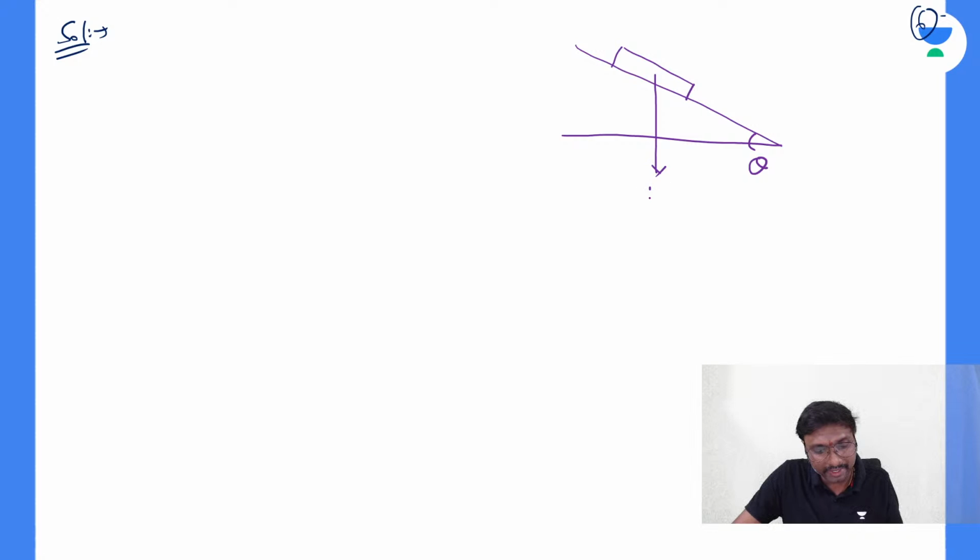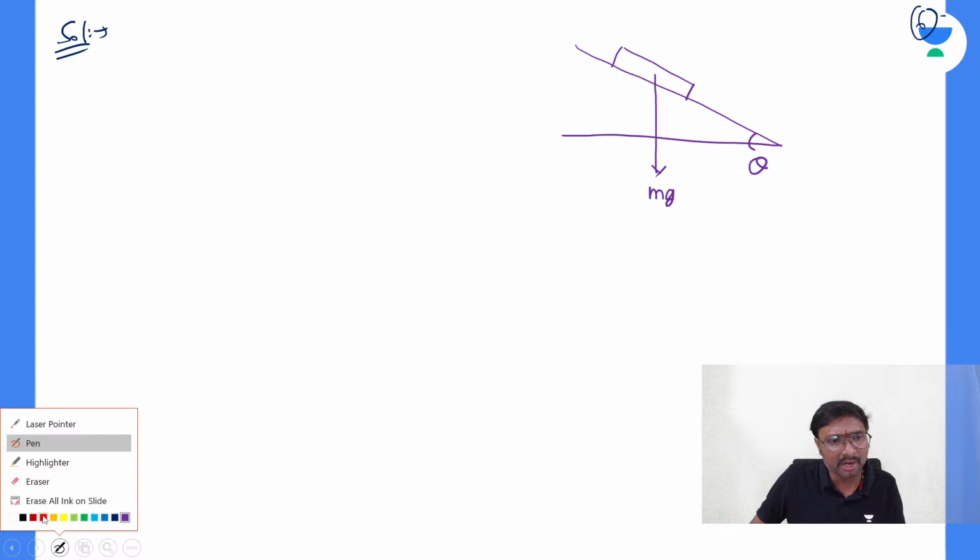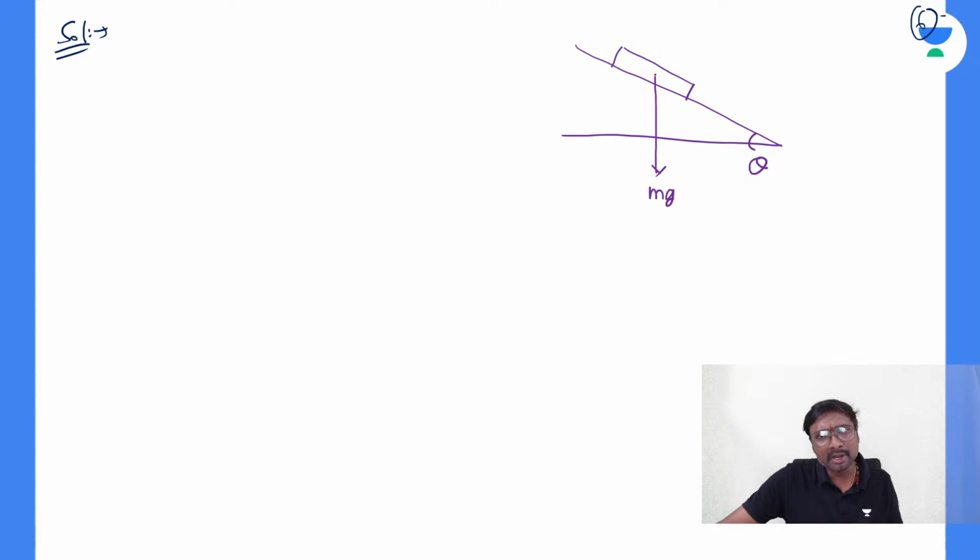This is your mg acting in the vertically downward direction. Now tell me, what are the components of this mg? One component is perpendicular to the inclined surface, and one component is parallel to the inclined surface. Can we say this is also theta? Yes, this is theta.